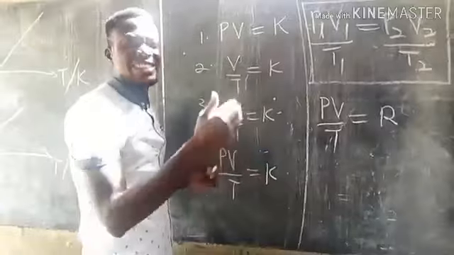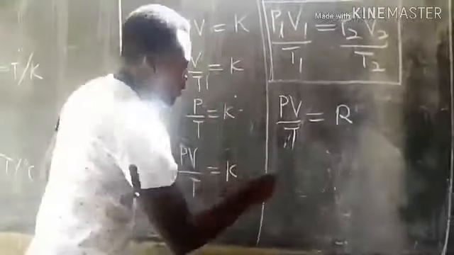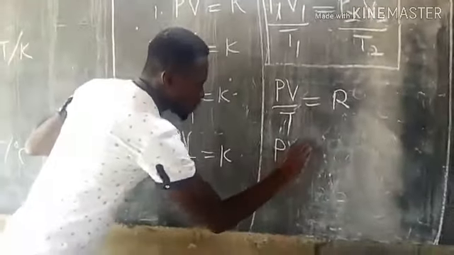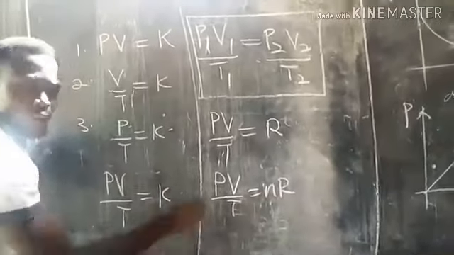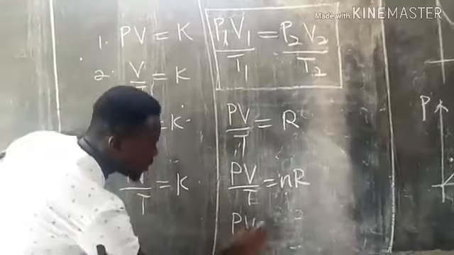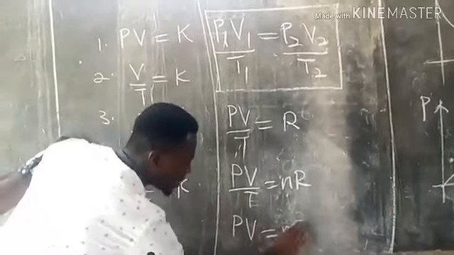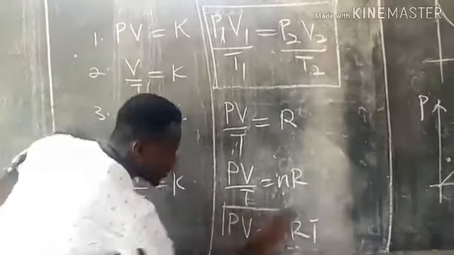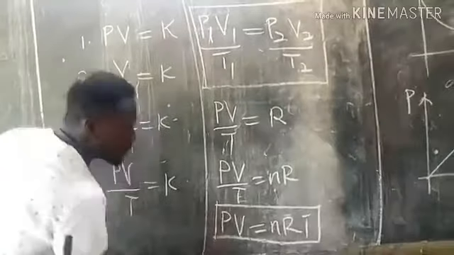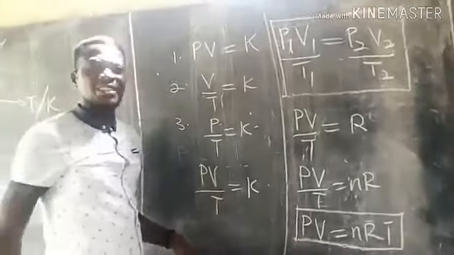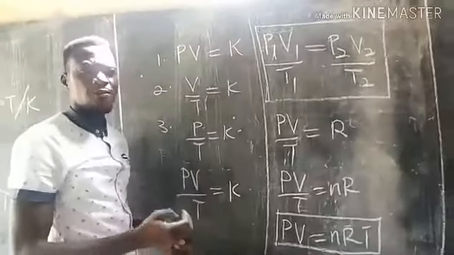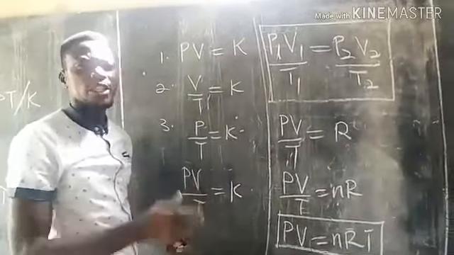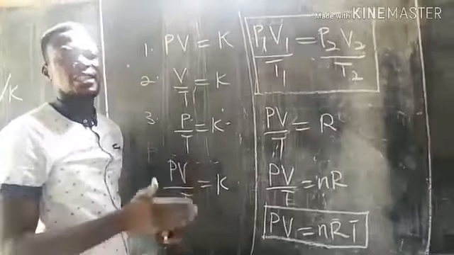So for n number of moles, the formula now reduces to PV on T equals nR. So when we cross multiply, we are going to have PV equals nRT. So this is the formula for ideal gas. We call it the equation of state of ideal gas or equation of state of perfect gas.